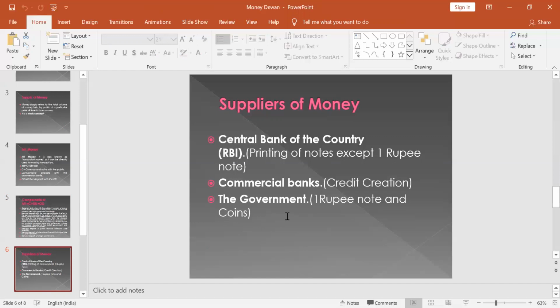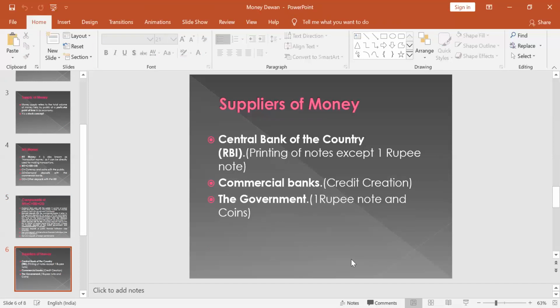In such a way, all of you could notice one thing. If you have any rupee note with you, perhaps I don't have the photograph here, I'll show you later. On every note, you could see that it's written, I promise to pay. It means this is the liability of the central bank, the RBI, because they promise to pay the person. You will see this. But this statement is not written on the 1 rupee note.